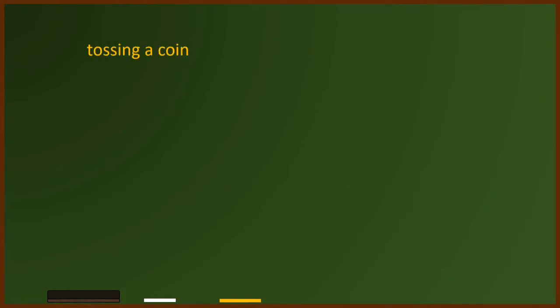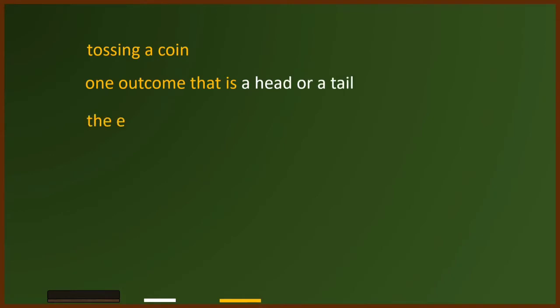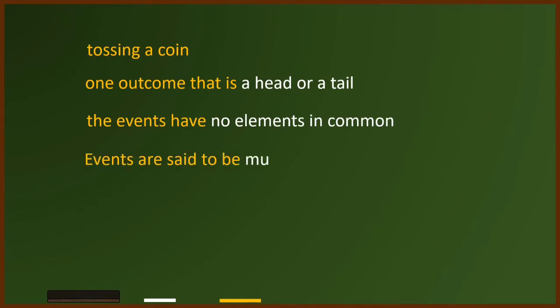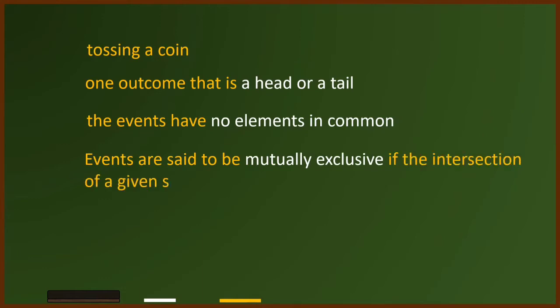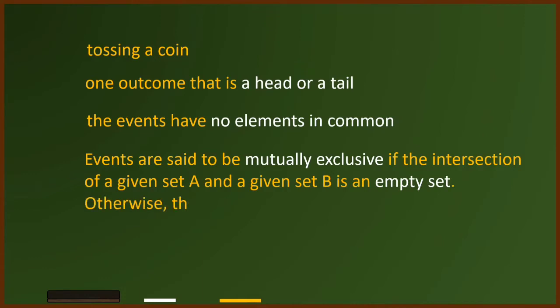In tossing a coin, we get one outcome that is a head or a tail. The events cannot occur simultaneously since the events have no elements in common. Events are said to be mutually exclusive if the intersection of a given set A and a given set B is an empty set. Otherwise, they are not mutually exclusive.